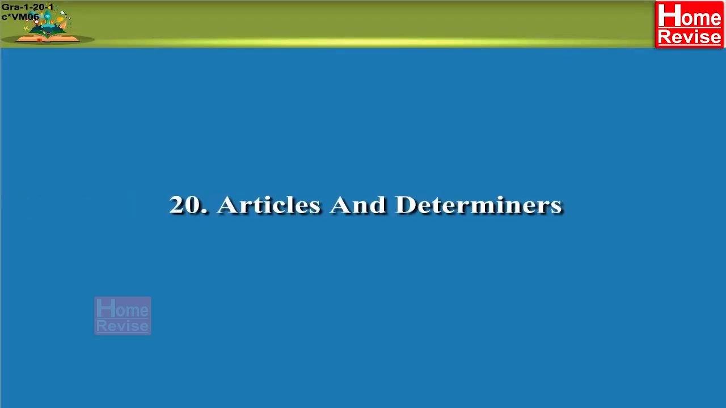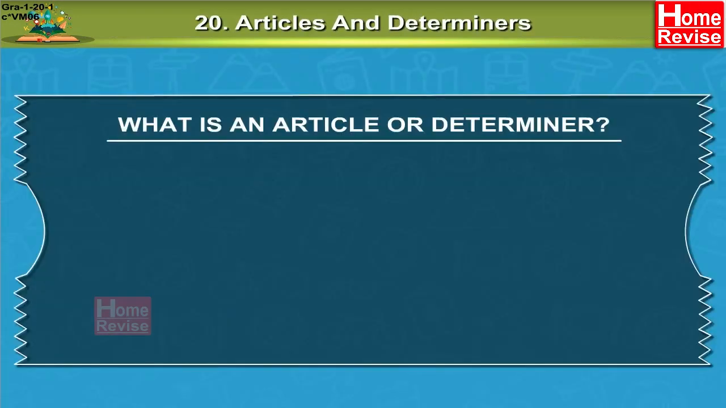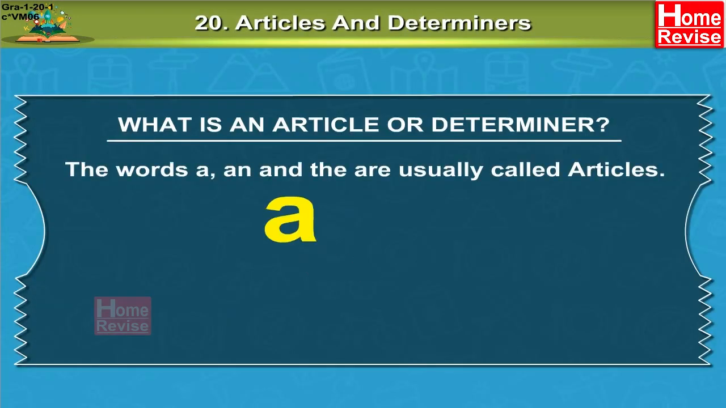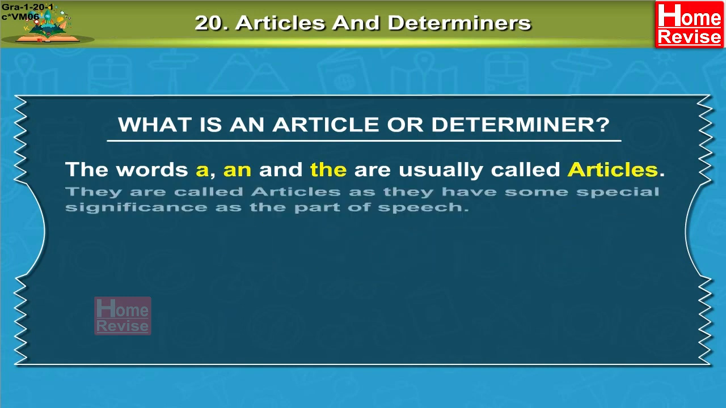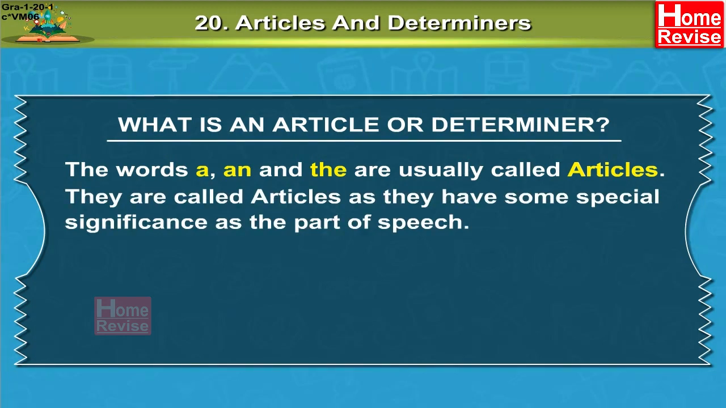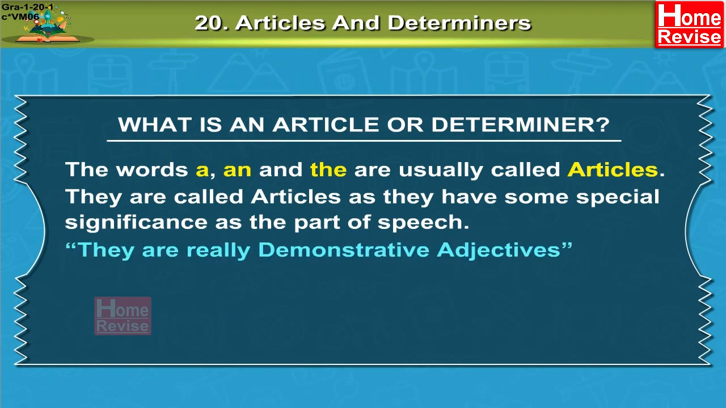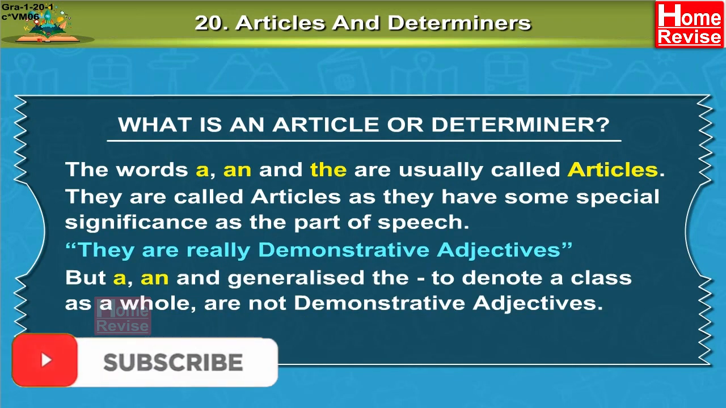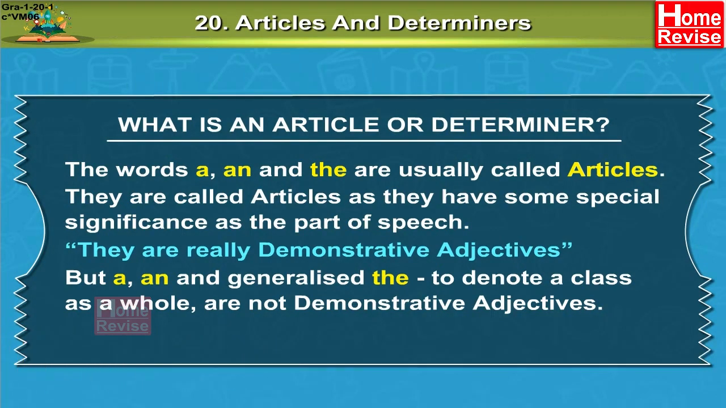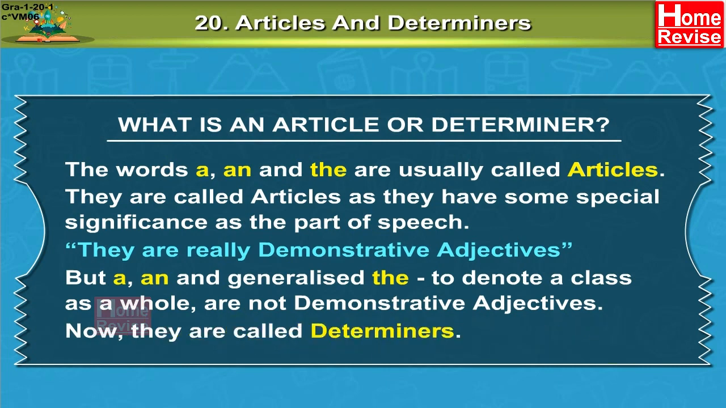Chapter 20. Articles and Determiners. What is an article or determiner? The words a, an, and the are usually called articles. They are called articles as they have some special significance as the part of speech. They are really demonstrative adjectives. But a, an, and generalized the to denote a class as a whole are not demonstrative adjectives. Now they are called determiners.